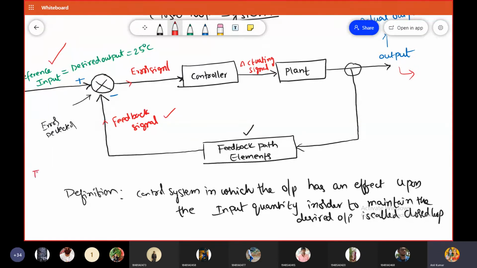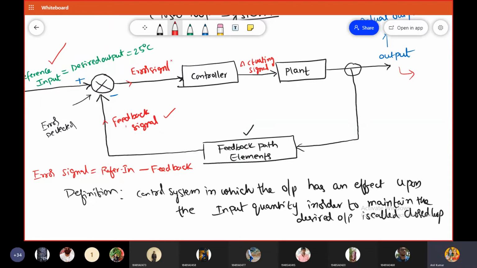So the error signal is equal to the reference input signal minus the feedback signal. Here the error detector is a comparator which always compares the two input signals. One is the reference input signal and the second one is the feedback signal. So an error signal is generated by the error detector. Error signal is nothing but the difference between the reference input signal and the feedback signal.